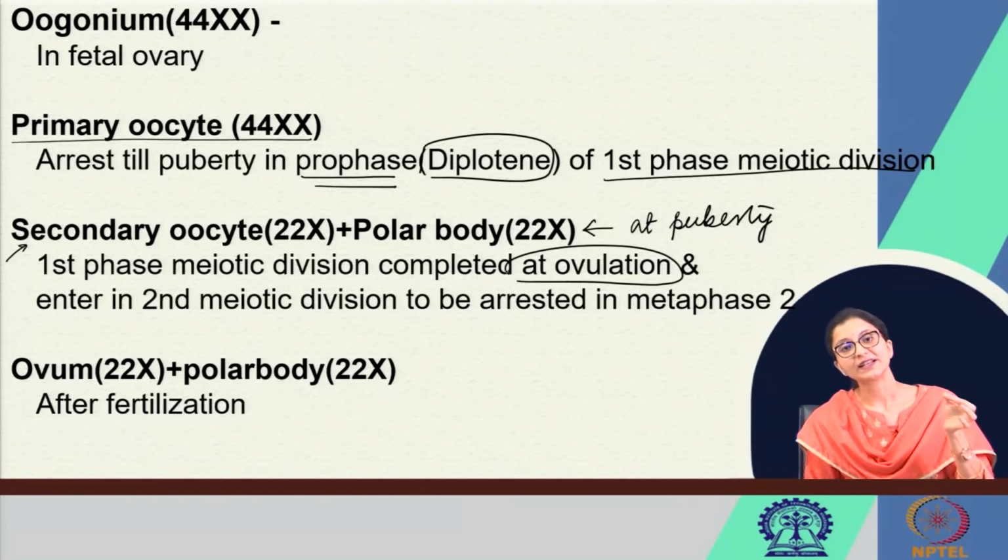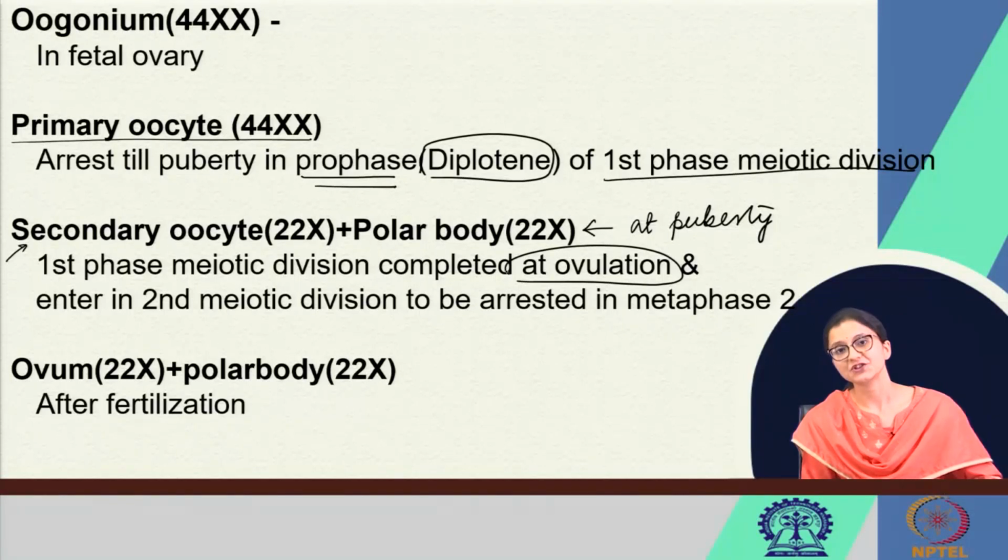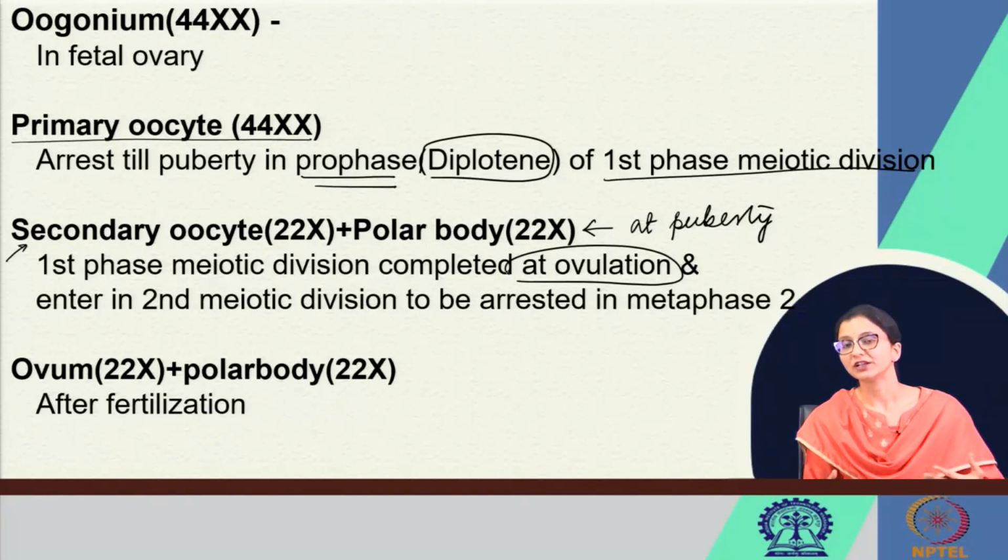The secondary oocyte again gets arrested in the metaphase stage. This metaphase arrest will go away only if the secondary oocyte is fertilized by a sperm. If there is no fertilization, the secondary oocyte will not complete the second meiotic division and it will get destroyed.